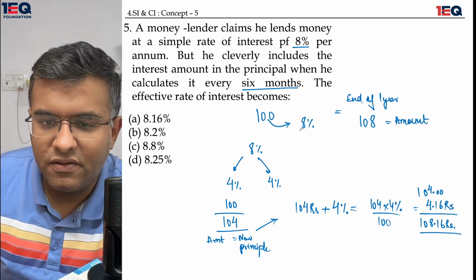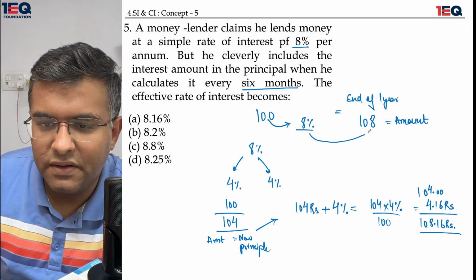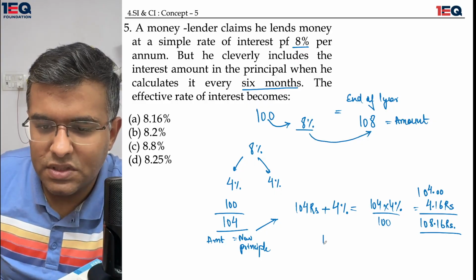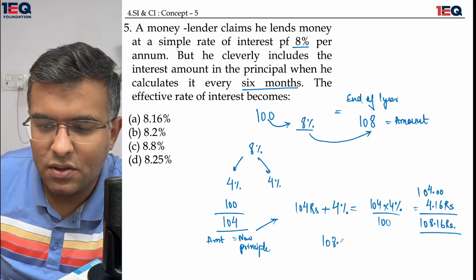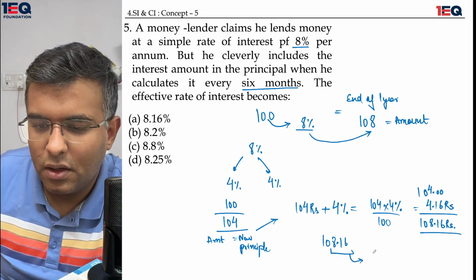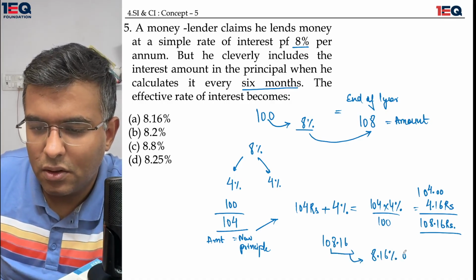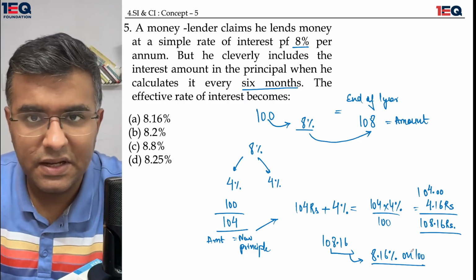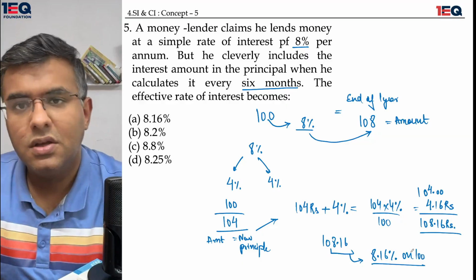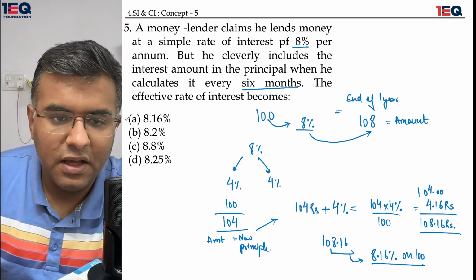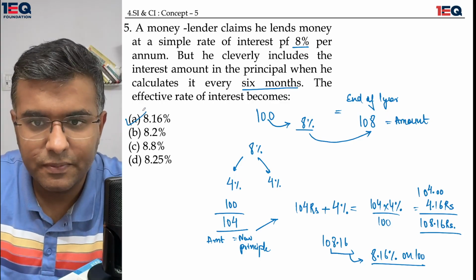So instead of the 8% which was clearly visible as 108, my new amount is 108.16, or simply 8.16% on 100. All the percentages are expressed in terms of 100, so I can easily say that 8.16 is my effective rate of interest.